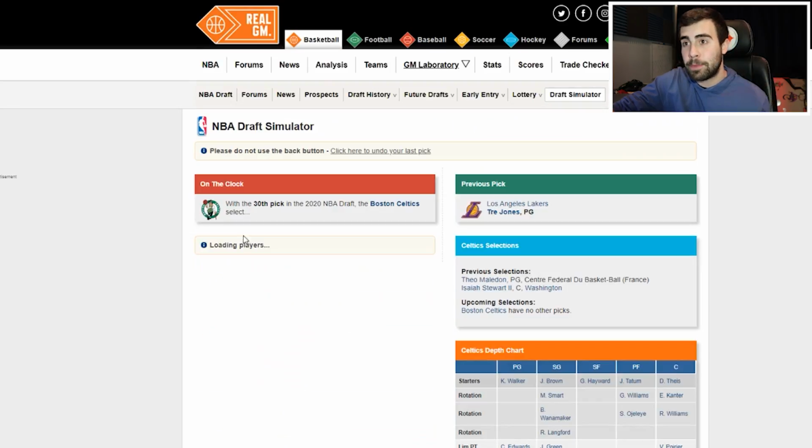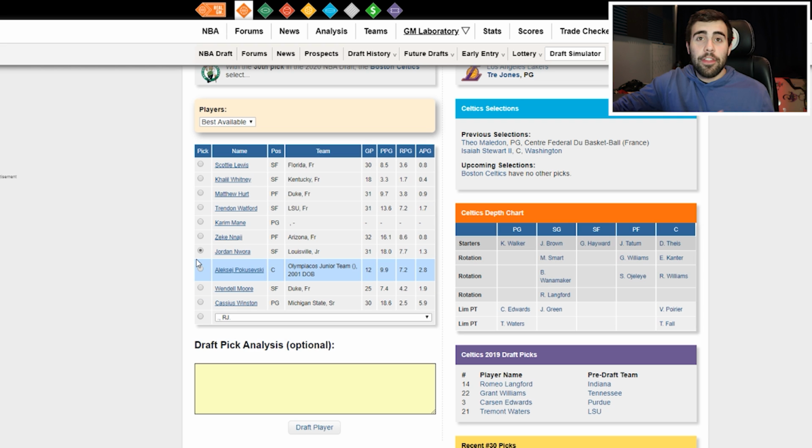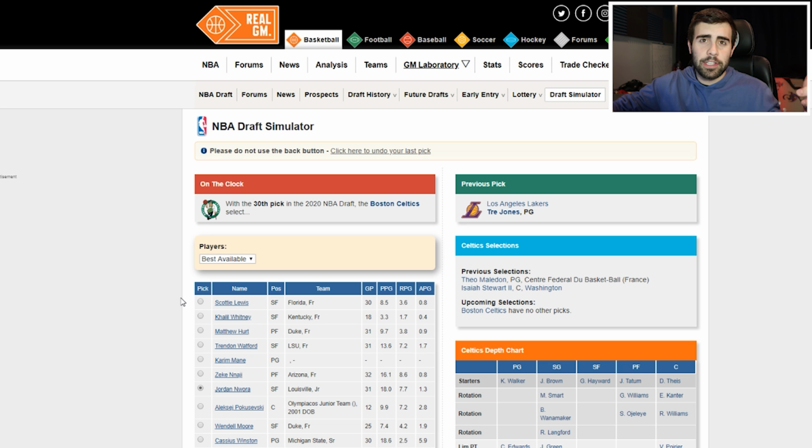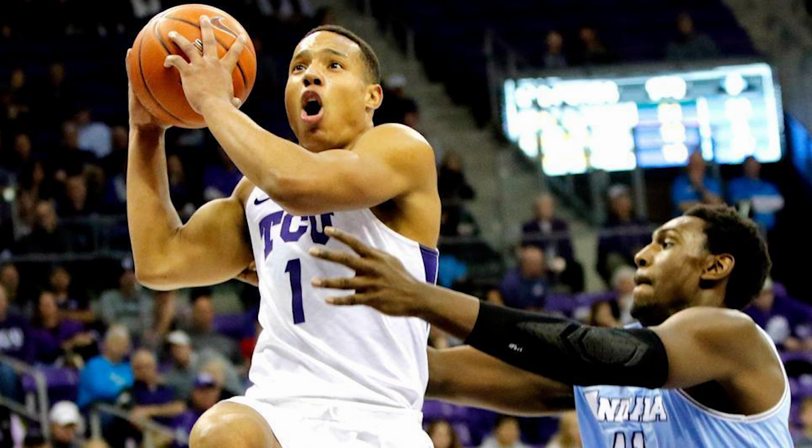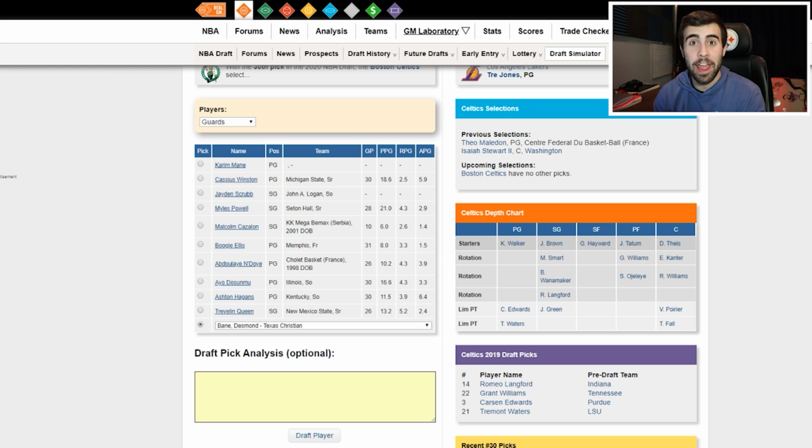So we are on our last pick here with the Boston Celtics, and they have this pick from the Milwaukee Bucks. They got it from the Suns last year in a trade, so they could trade up and get Tyrese Haliburton. I'm going to have them go Desmond Bane, who is a shooting guard from TCU. He shot 44% last year on 6.5 attempts a night for TCU, and he also averaged about 4 assists, 1.5 steals, and 6 rebounds for TCU. I think he could be a very nice all-around guard for the Celtics off the bench for them if they were to draft him.